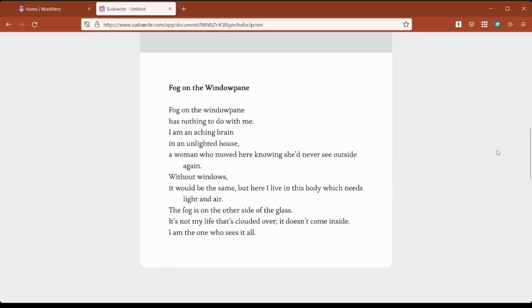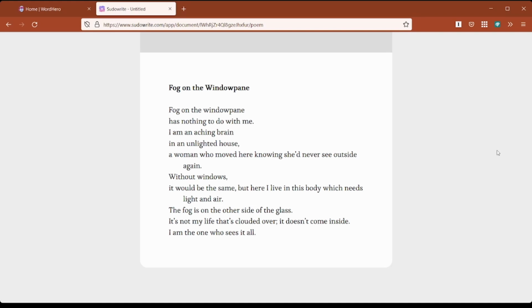All right, fog on the window pane. Fog on the window pane has nothing to do with me. I am an aching brain in an unlighted house, a woman who moved here knowing she'd never see outside again. Without windows it would be the same, but here I live in this body which needs light and air. The fog is on the other side of the glass. It's not my life that's clouded over. It doesn't come inside. I'm the one who sees it all.